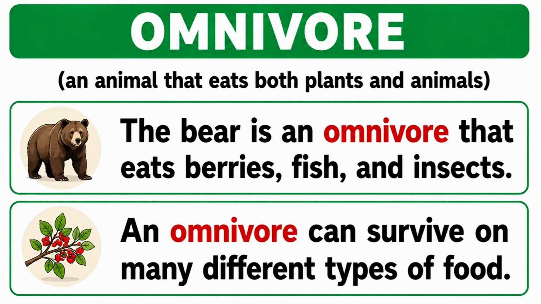Omnivore, an animal that eats both plants and animals. The bear is an omnivore that eats berries, fish, and insects. An omnivore can survive on many different types of food.